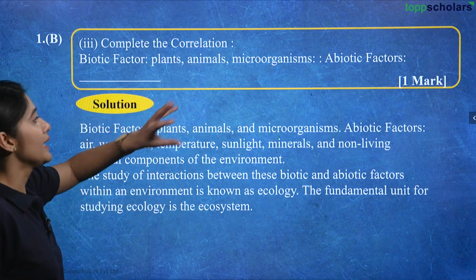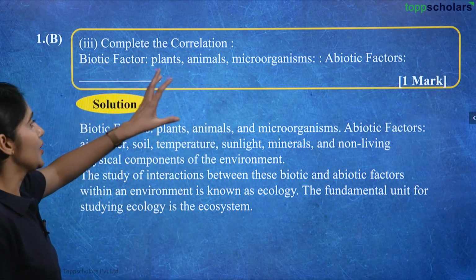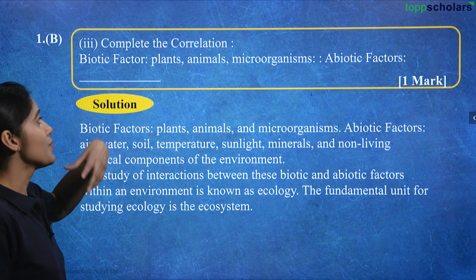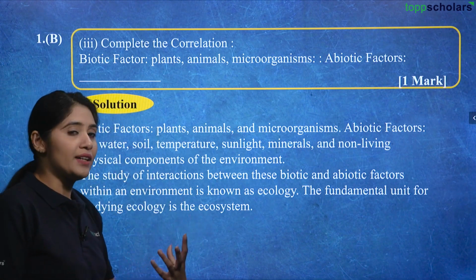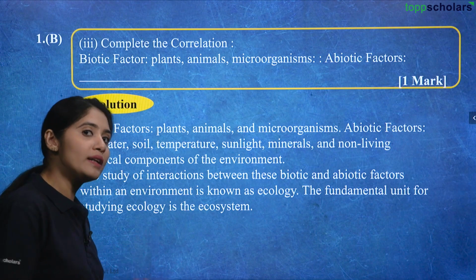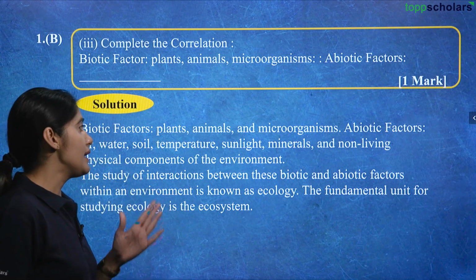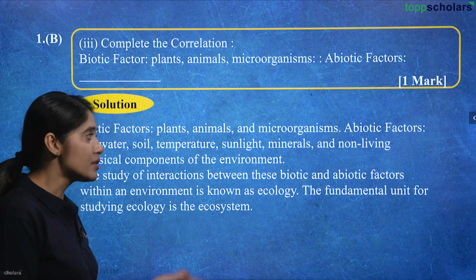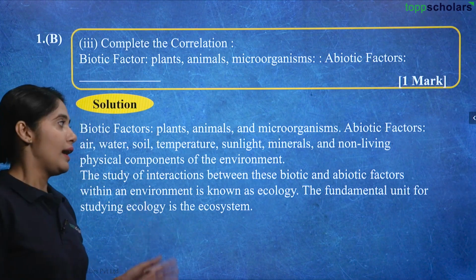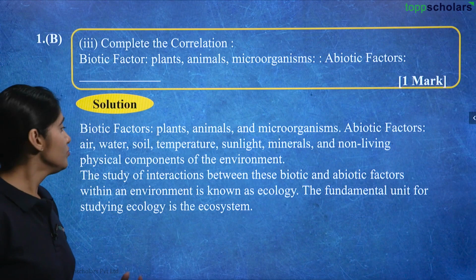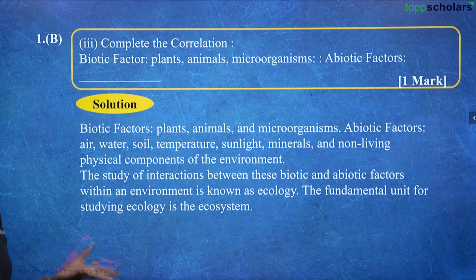So, here in the correlation we are talking about the organisms which are in nature, and the abiotic factors are all the non-living things in our environment, that would be air, water, soil, temperature, sunlight, minerals and other non-living physical components of the environment.